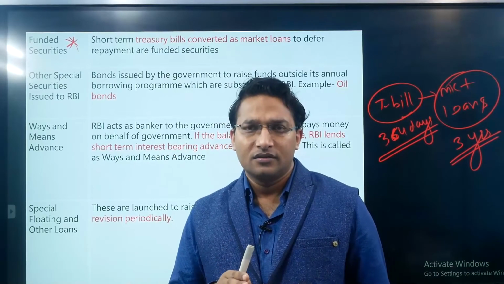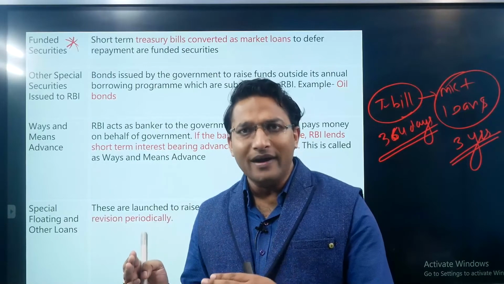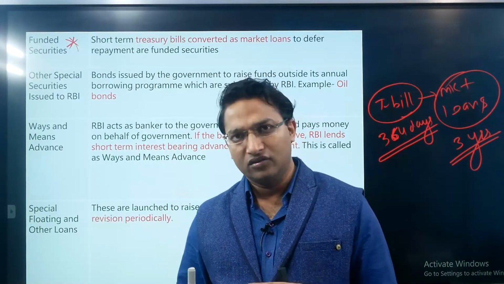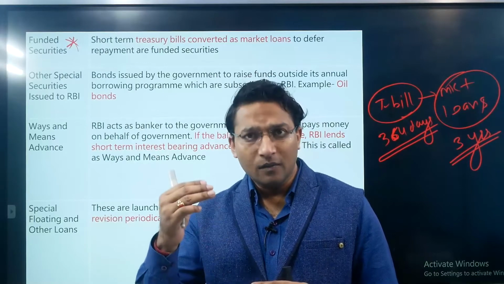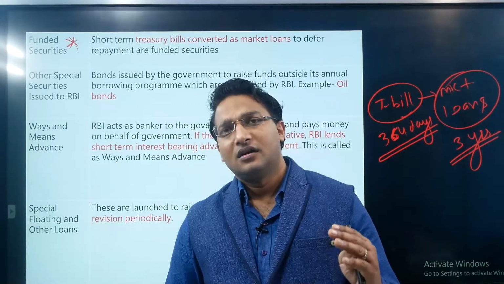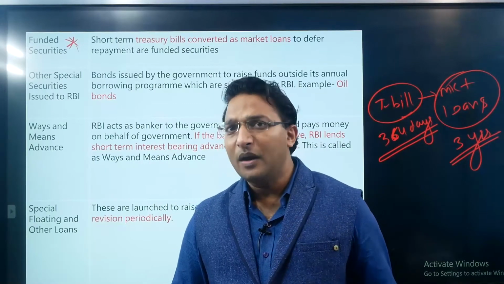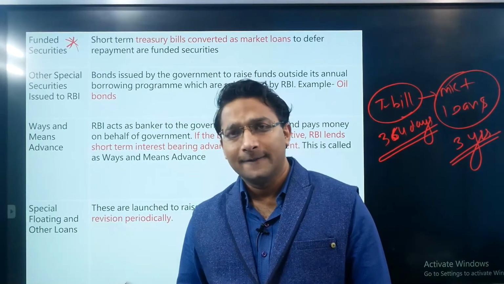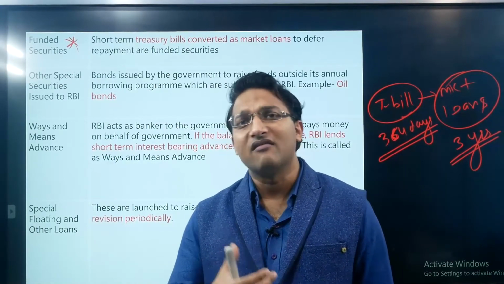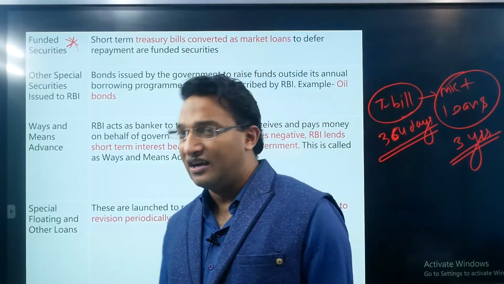Many times the government balance with the RBI goes negative, that means it comes below 0 rupees. In such cases, RBI makes the payment on behalf of the government by giving an advance to the government. This advance is called wage and means advance.